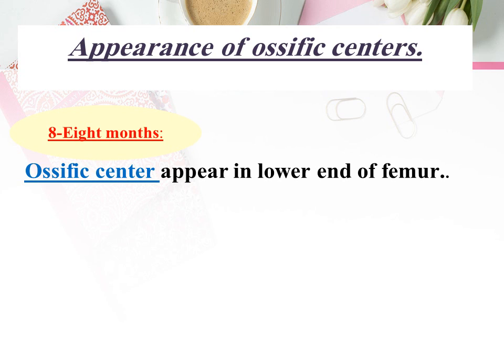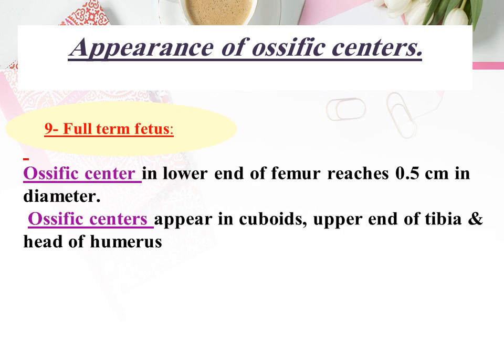At 8 months, ossific center appears in the lower end of the femur. In a full-term fetus, the ossific center in the lower end of the femur reaches about half a centimeter in diameter. Ossific center also appears in the cuboid, the upper end of the tibia, and the head of the humerus.